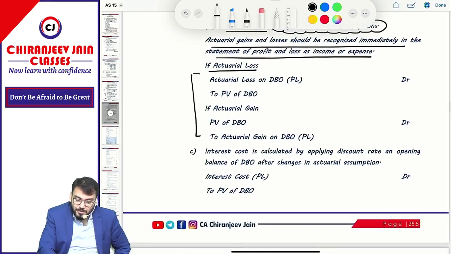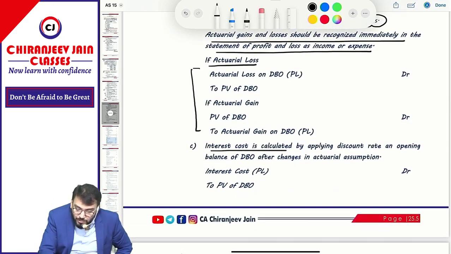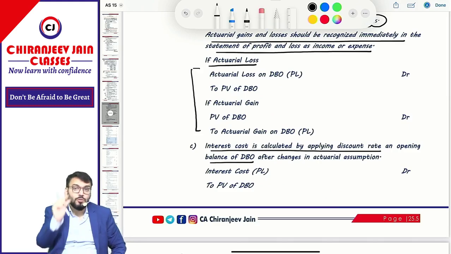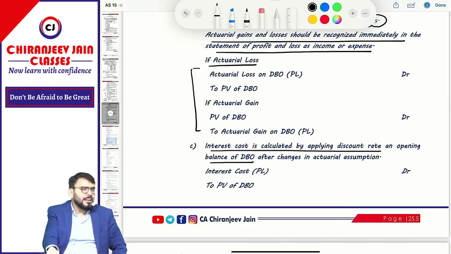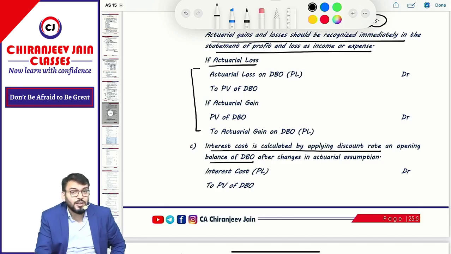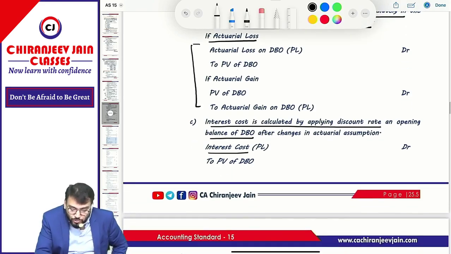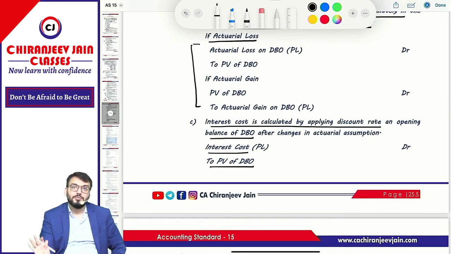Correct. Then interest cost will be calculated by applying discount rate on opening balance of DBO. So on the opening balance of DBO we calculate interest cost. We have calculated on opening balance only. So what is the journal entry for interest cost? Interest cost to present value of DBO. This much we have done today.